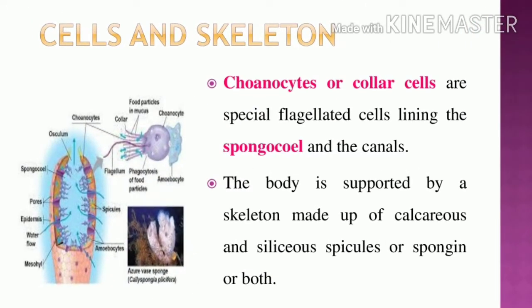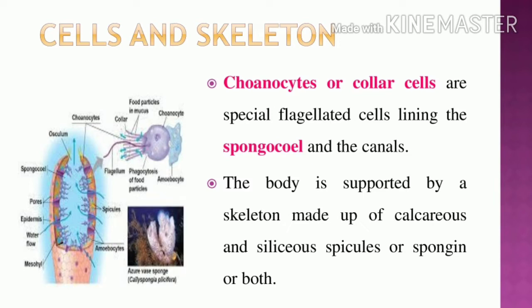Already we know phylum Porifera has a cellular level of organization. How are the cells arranged? Loosely, tightly, or loose and tight? Yes, they are loosely arranged. What is the name of the loosely arranged cells in Porifera? Underline, the choanocytes or collar cells. Cyte is nothing but a cell. Choanocytes, otherwise called the collar cells.